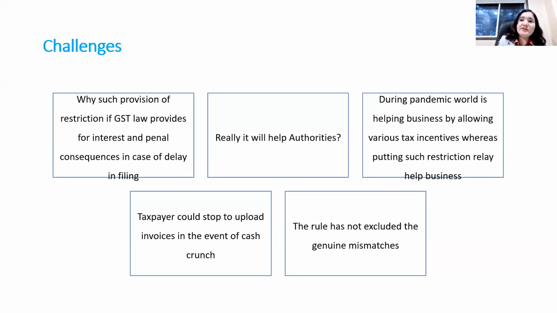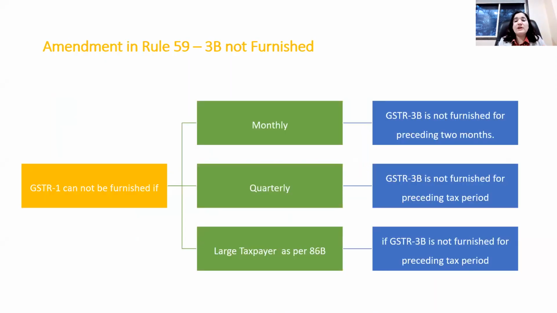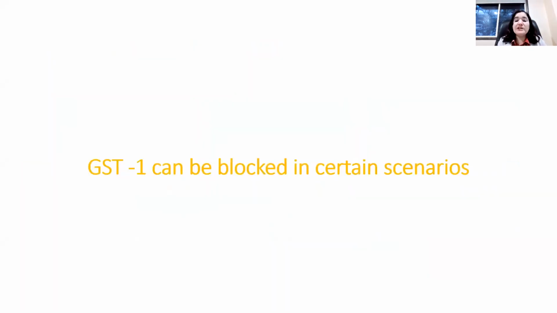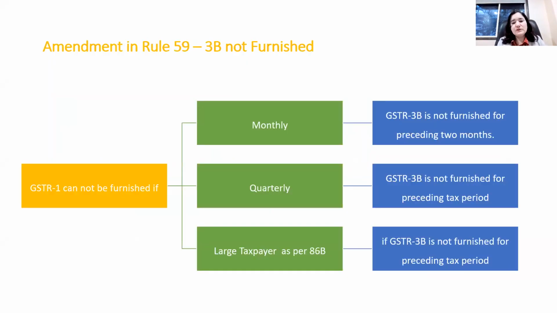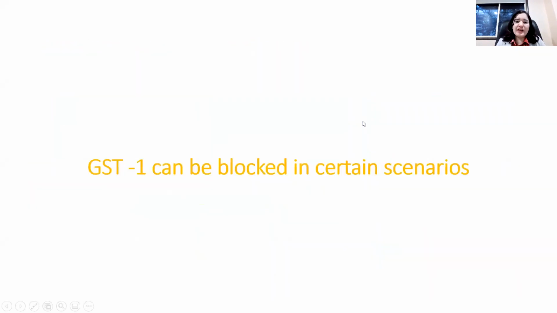Let's say in GSTR 1 we had disclosed the outward supply, but for that month we have a credit note which is more than the tax liability of the outward supply, and this is a genuine case. But in GSTR 3B we can't disclose the credit note. Then in such cases, will blocking of GSTR 1 be initiated? So there could be certain genuine cases wherein the possibility of blocking of GSTR 1 cannot be ruled out. So these are the cases of blocking of GSTR 1.